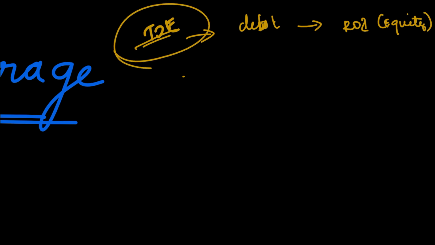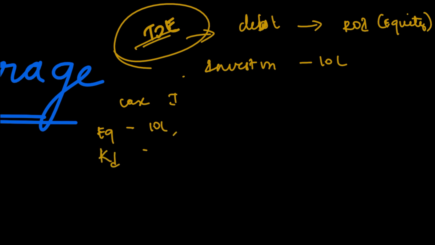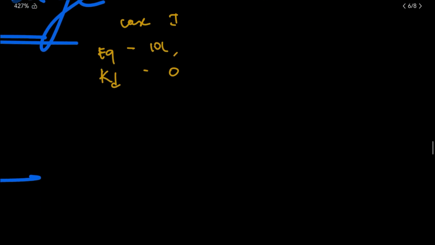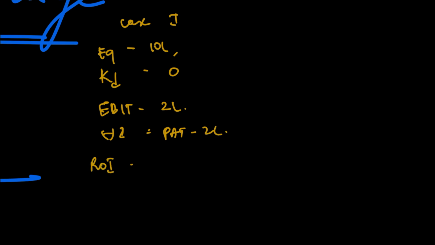Now, let me explain it with an example. Let us say you have a business for which your total investment needed is 10 lakh. In case 1, let's say you are funding everything yourself. So, equity is equal to 10 lakh, which means there is no debt, so cost of debt, KD, is 0. Now let's say you are earning 2 lakh. There is no interest, so your PAT will also be the same, 2 lakh. Now what is your return on equity? You are earning 2 lakh on 10 lakh, which is equal to 20%.